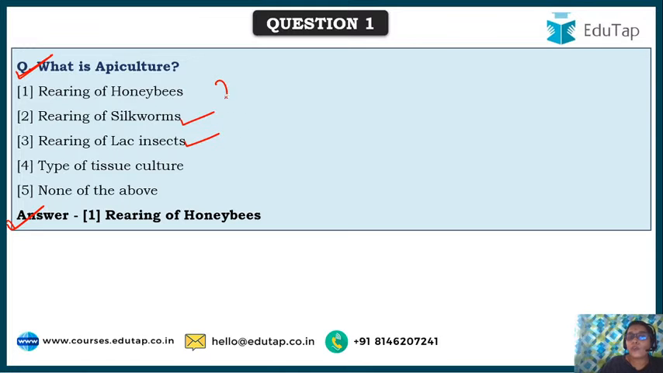These are a few of the beneficial insects which are useful for the NABARD exam, and there are many more beneficial insects other than these. Those are mostly useful for the AFO exam, because there they ask a little bit more in-depth or applied questions. So here, rearing of honeybees is apiculture.